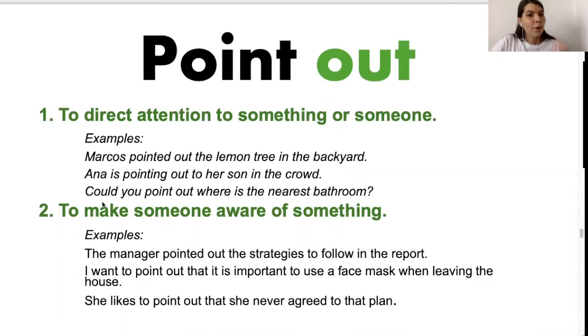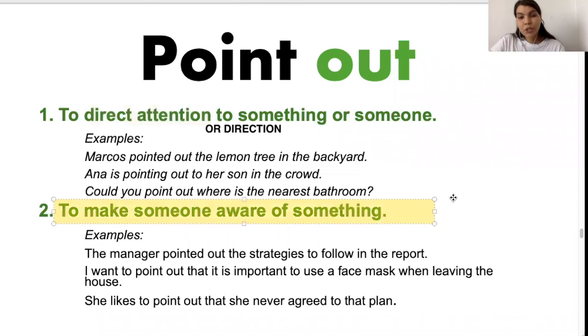And could you point out where is the nearest bathroom? Yeah. So to point out is to direct attention or direction to something or someone. In this case, the bathroom would be to point out a direction.